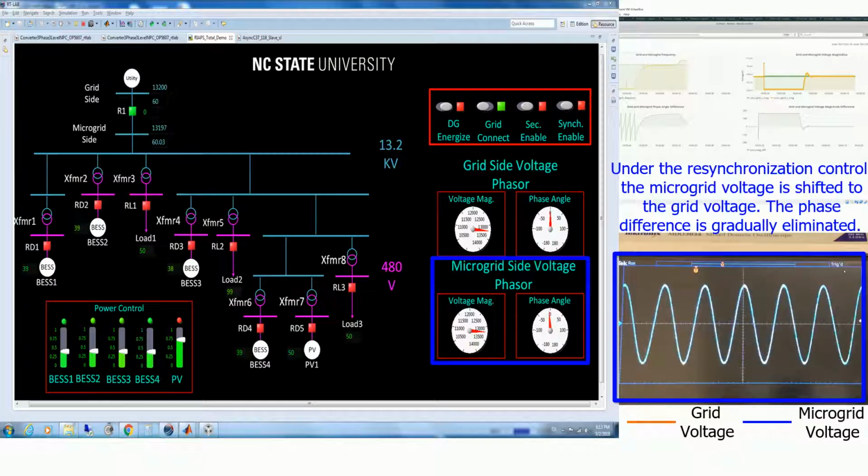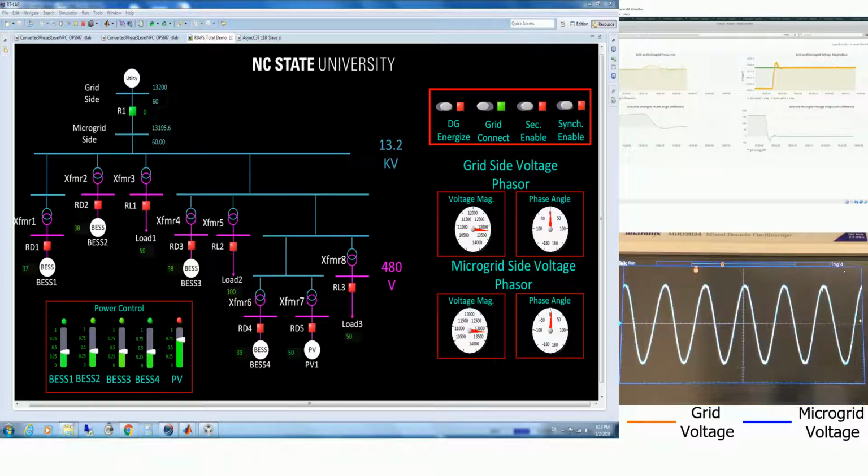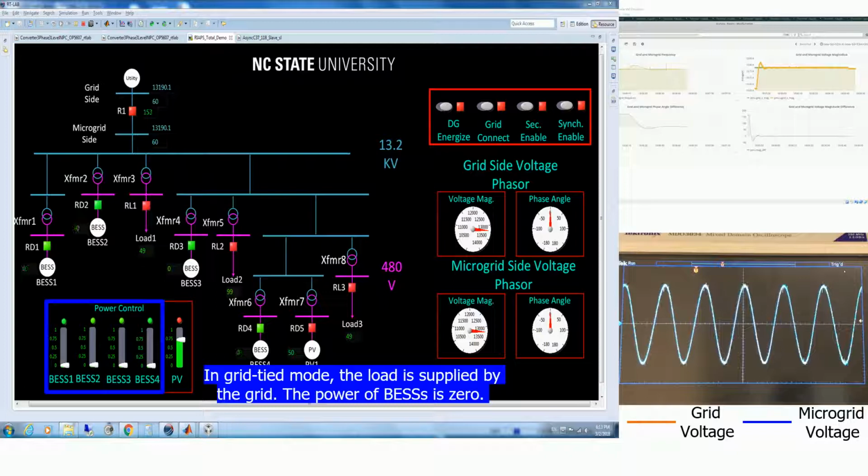With synchronization control, the microgrid voltage is shifted gradually to the grid voltage until the phase difference is eliminated. Now in steady state, the microgrid and grid voltages are synchronized. They have the same voltage magnitude, frequency, and phase. The microgrid can be reconnected to the grid. Finally, we connect the microgrid to the grid by closing the relay. The microgrid is now grid-tied mode again. As before, the load is supplied by the grid in grid-tied mode. The power of the battery energy system is 0.